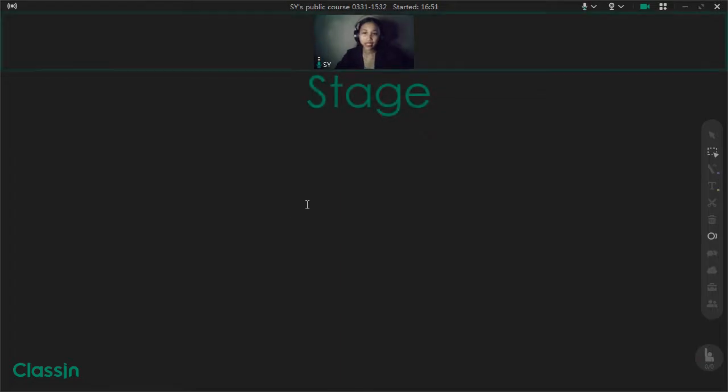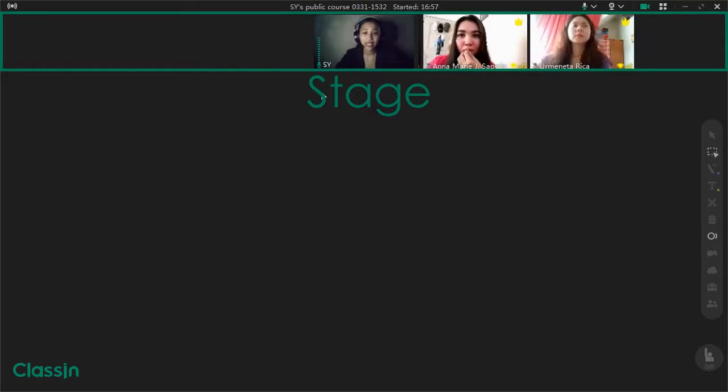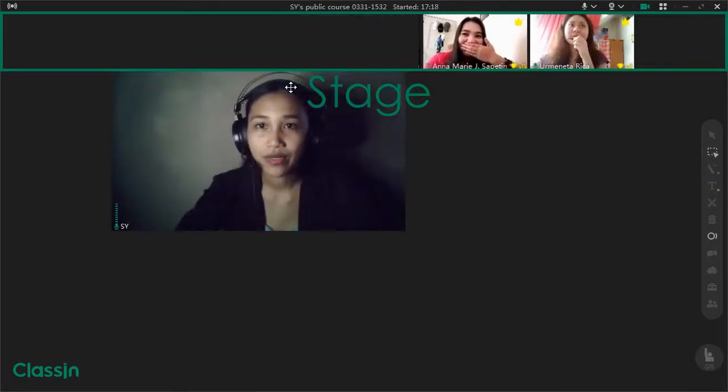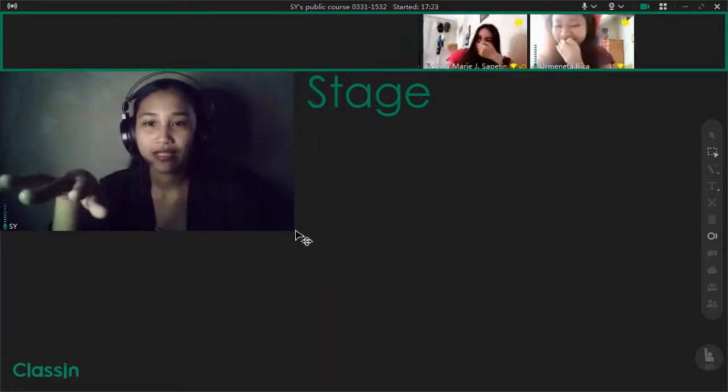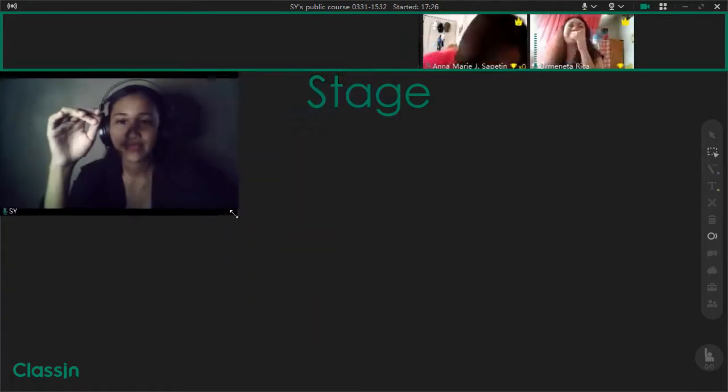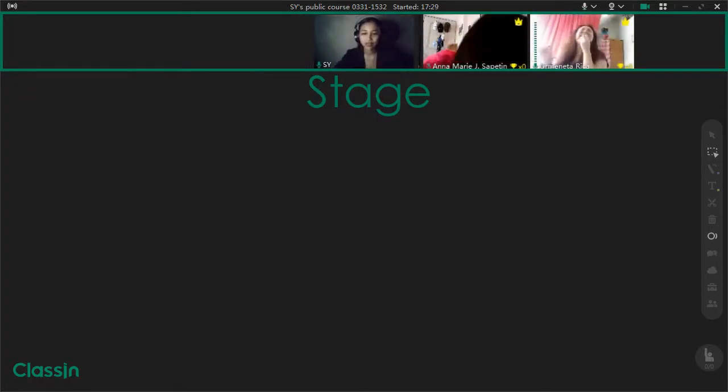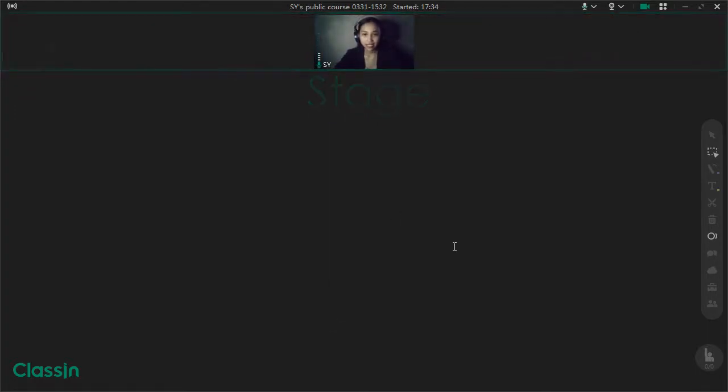Next is the stage. The stage is where your profile or webcam is placed. I love this feature because unlike MS Teams, the teacher has the access to move your profile or webcam and place it in the interactive blackboard. So if there are activities wherein there's a need for the students to be recognized to the teacher, they can just easily move their profile and adjust their size. So here's an example. I'm gonna forgive my face. Okay, that's it. And you can just resize it. That just bring back to the stage.